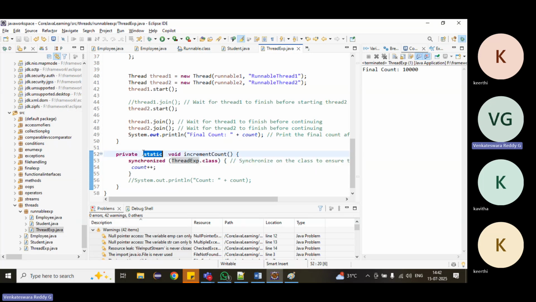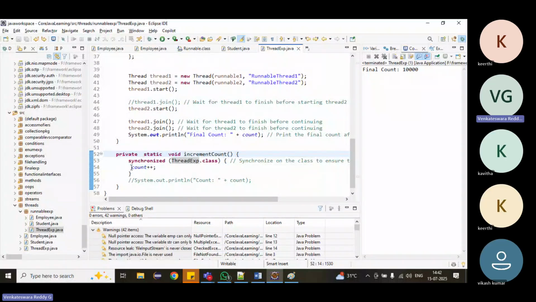If you make it a method, the entire method gets synchronized. If you want only these 2 lines synchronized, we can do that only by using synchronized blocks. We can use either synchronized blocks or synchronized methods, so that we get consistent results. There will be no issue, it will allow one thread at a time only.